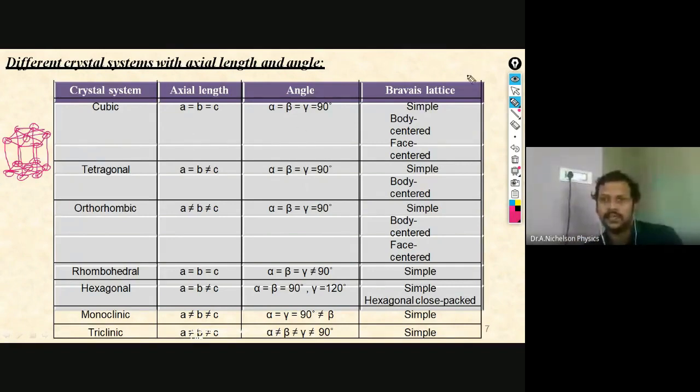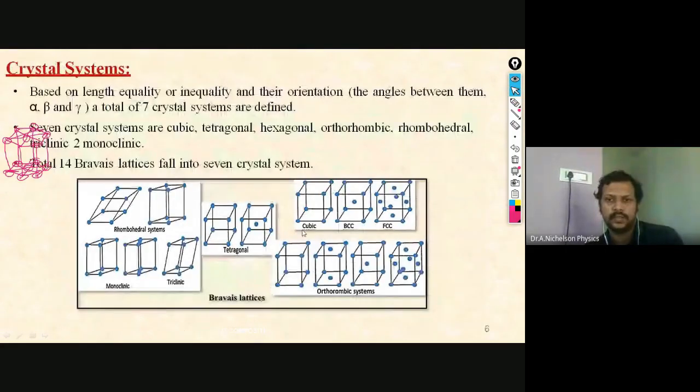Right. Now let me say what is this Bravais lattice. Each crystal structure possesses a different lattice structure. I'll tell you what the different crystal lattice structures are. One is simple, body centered, face centered, then base centered or edge centered, you can say.